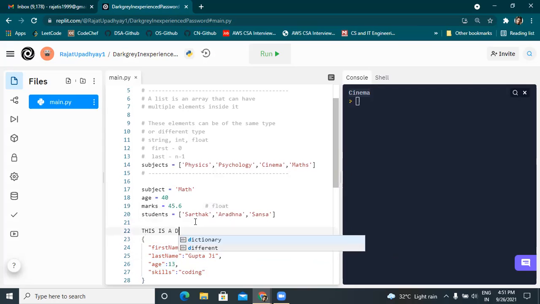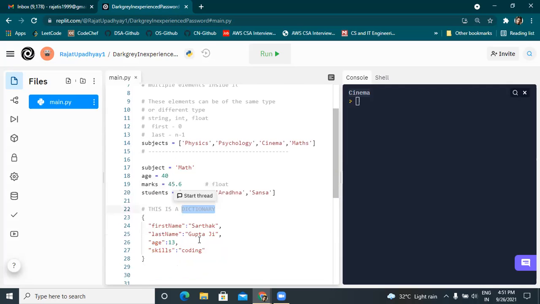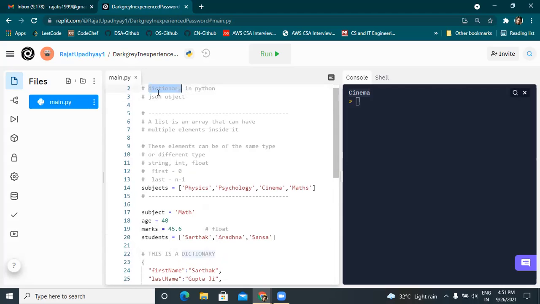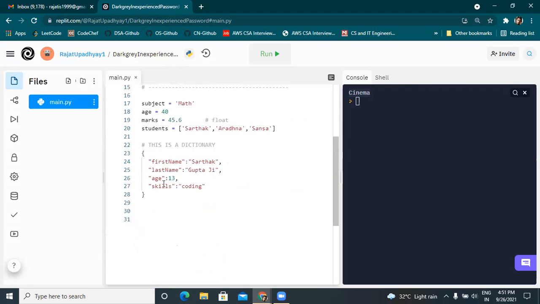Sir, I know this type. I think this is a dictionary. Yes, or you can say this is a JSON object. JSON object and dictionary look very alike to each other. JSON is also like this and dictionary is also like this. I think the only difference is that instead of double quotation, in the dictionary there is single quotation. There is no other difference, right?